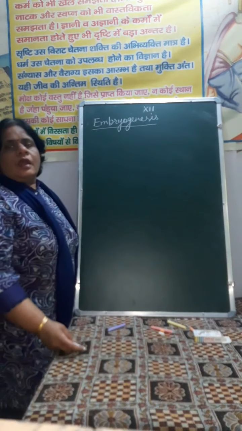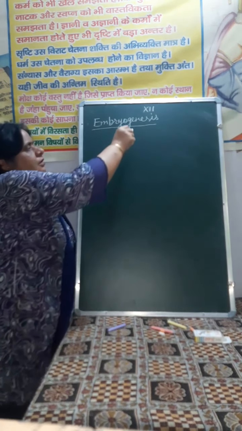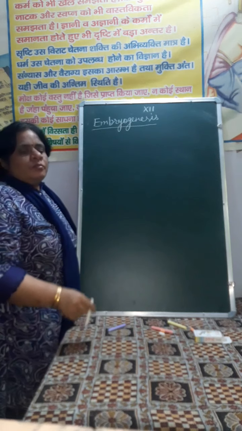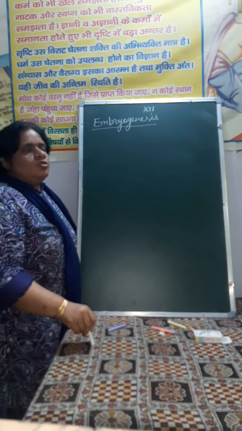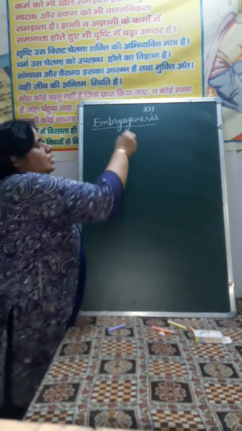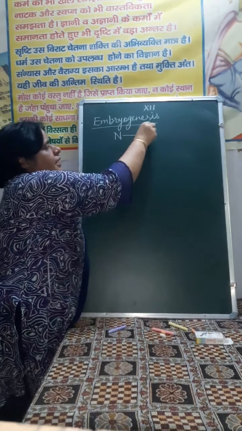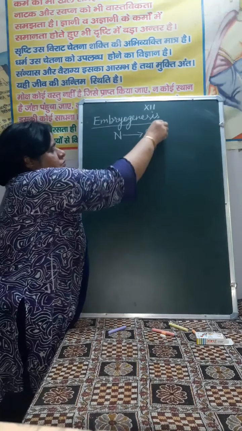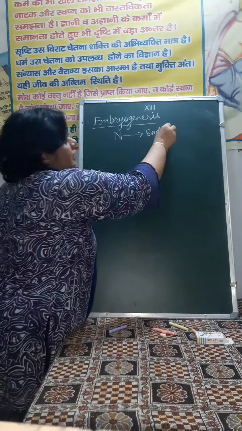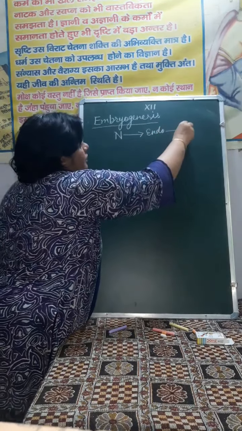Next is embryogenesis, that is formation of embryo. Before formation of embryo, you should know this food chain, that is nucellus. Nucellus is consumed by endosperm during the formation of endosperm, and endosperm is consumed by embryo.